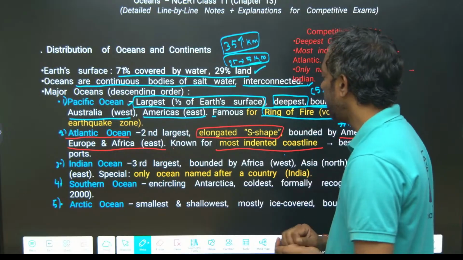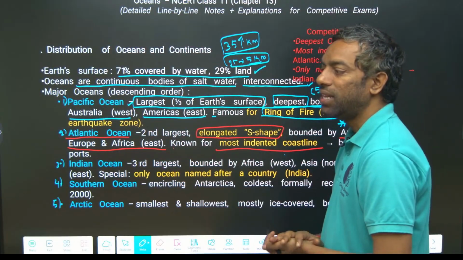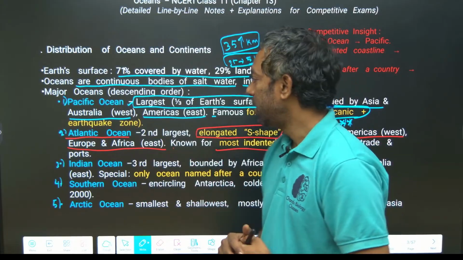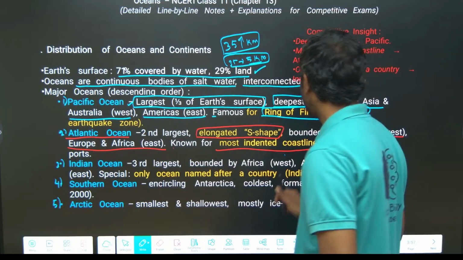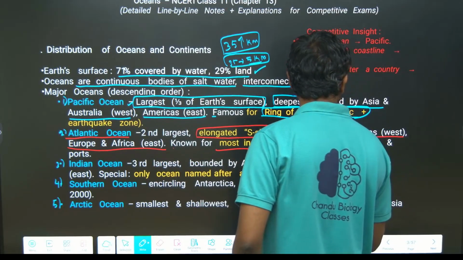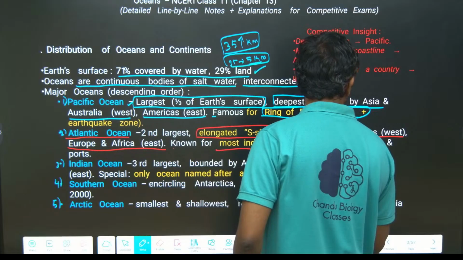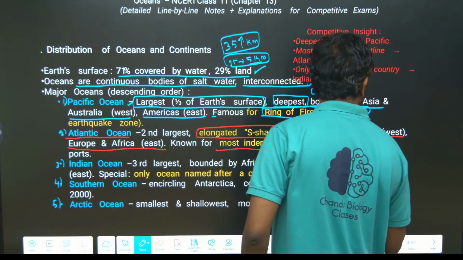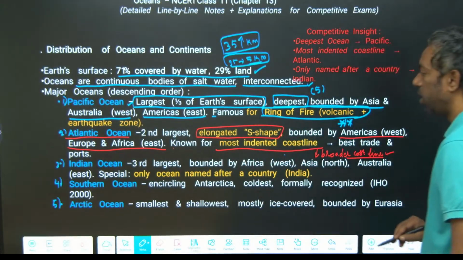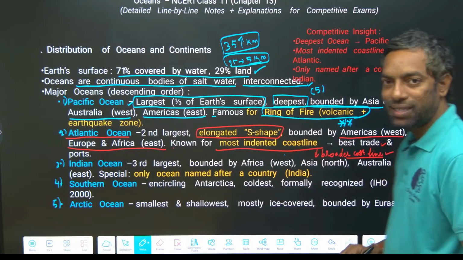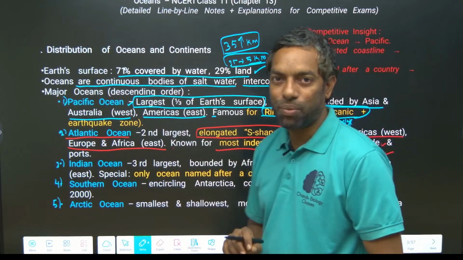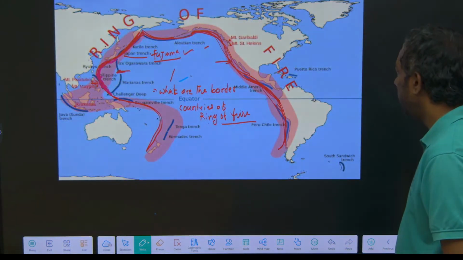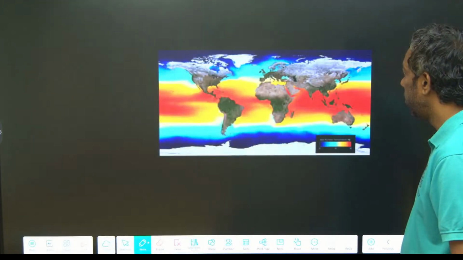Most indented coastline means there are huge harbors, and markets took place in the Atlantic Ocean because of the broader coastline. It is the best coastline for trade and ports, guys.